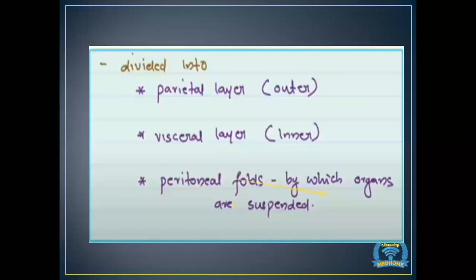Now this peritoneum or peritoneal cavity is divided into three layers. It has two layers, and one of them is the parietal layer, that is the outer layer, also known as the parietal peritoneum. The second one is known as the visceral layer, which is covering the viscera, also known as the visceral peritoneum, and we can also name it the inner layer. And the third one is the peritoneal folds, by which the organs are suspended. That I'm going to explain to you in the next few slides.